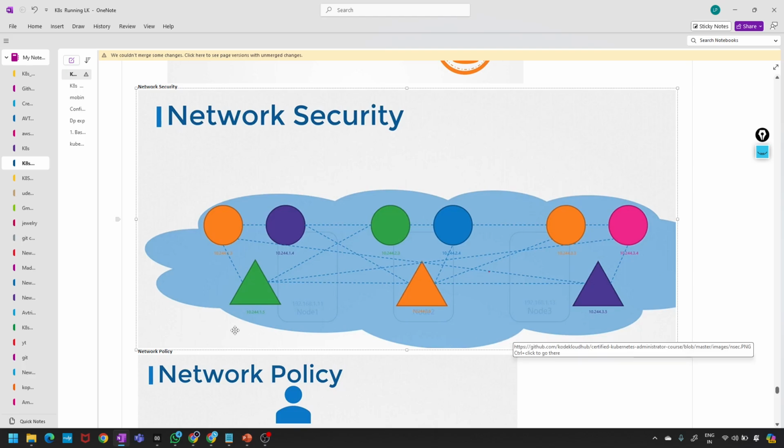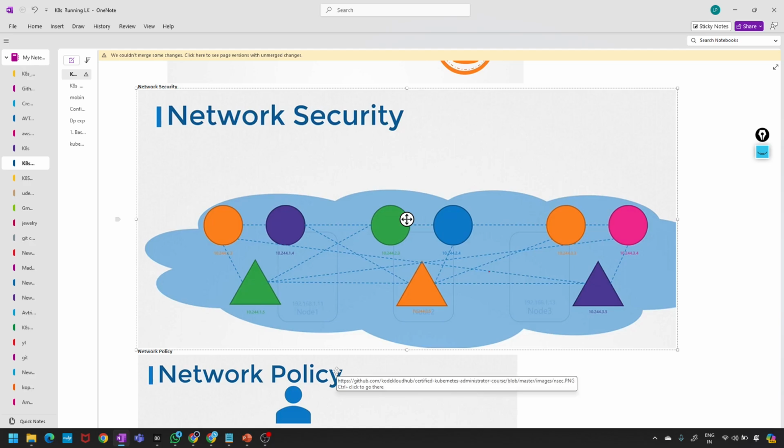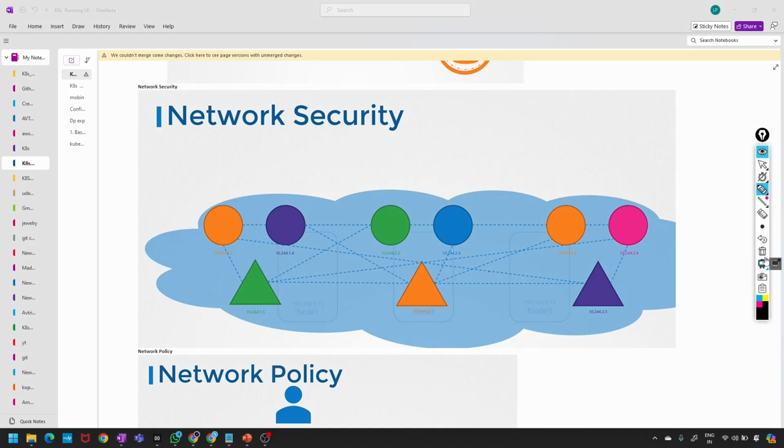So the network is connected. For example, this is node 1, this is its IP, node 2, and this is node 3. So we have 3 nodes, correct? Every node has an IP address.